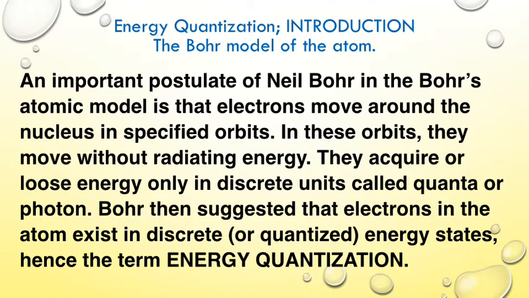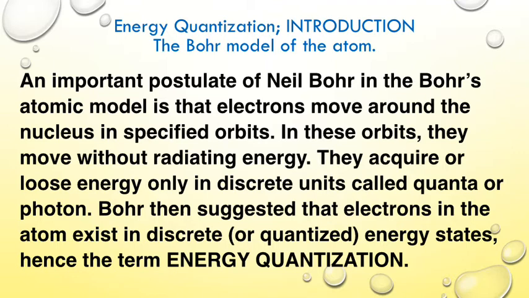You cannot say that an electron has only part of the energy it needed to change state, and then it left its present shell and got in between two shells and got hanging. No. Either the energy needed is complete, discrete, or it is not. So these units are what we call discrete units, otherwise called quanta or photon.